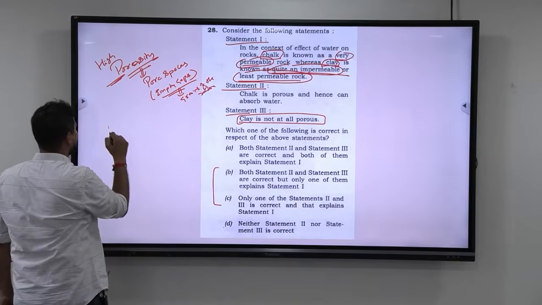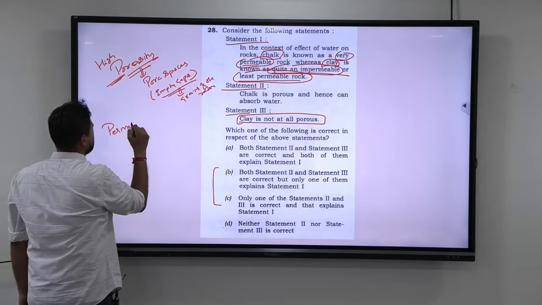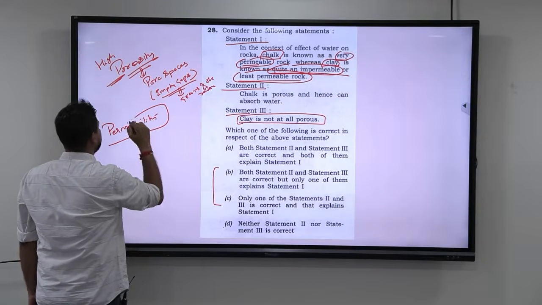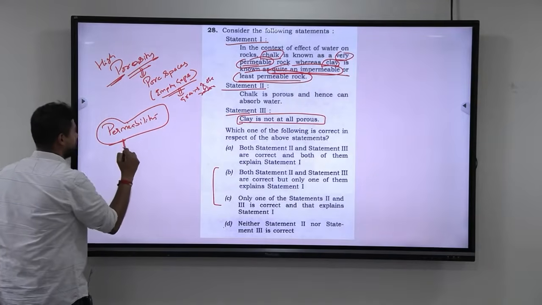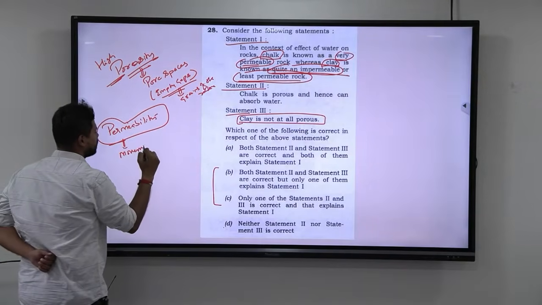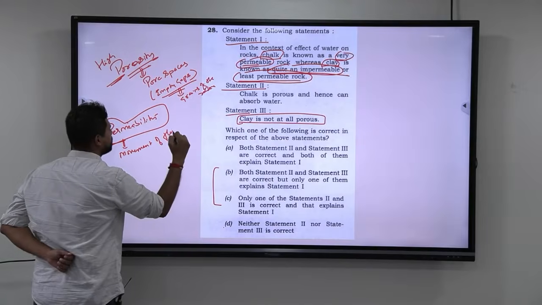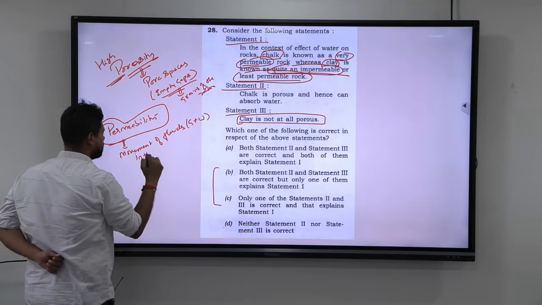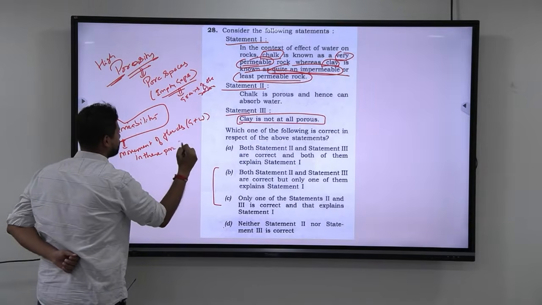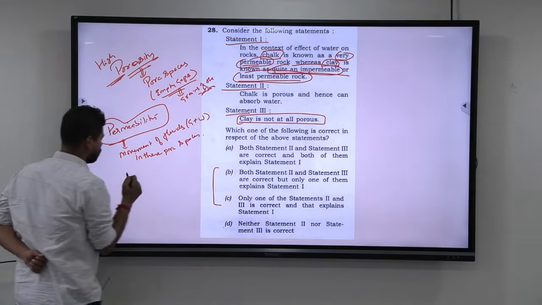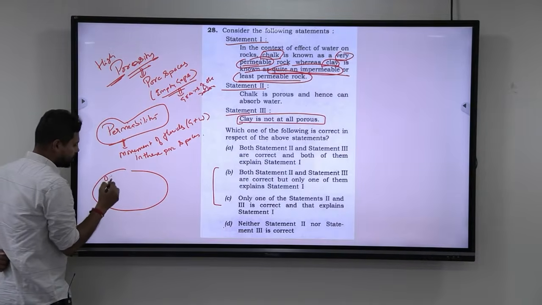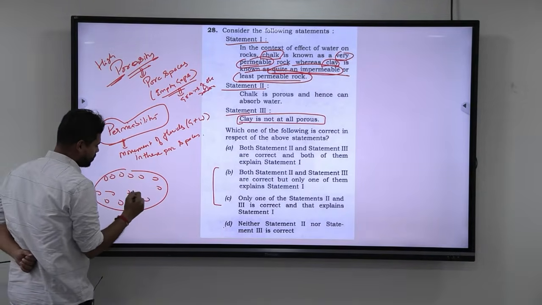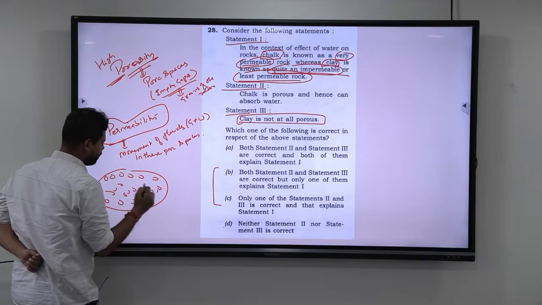Second, what is permeability? Permeability is the movement of fluids, that means gases plus water, in these pore spaces. For example, let us say this rock is made up of a lot of grains like this.